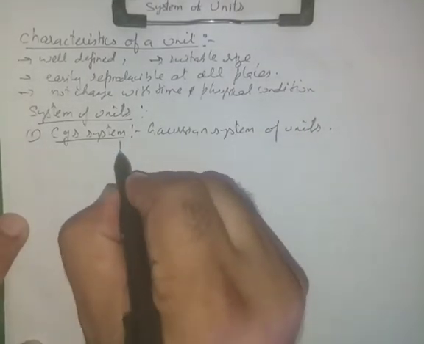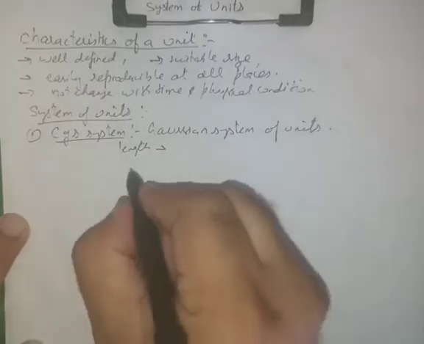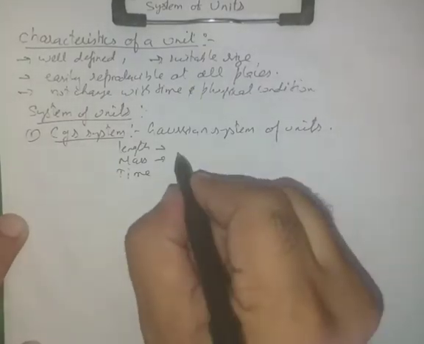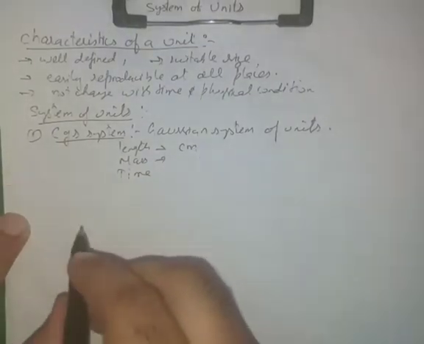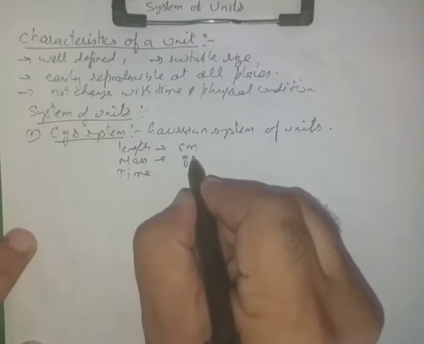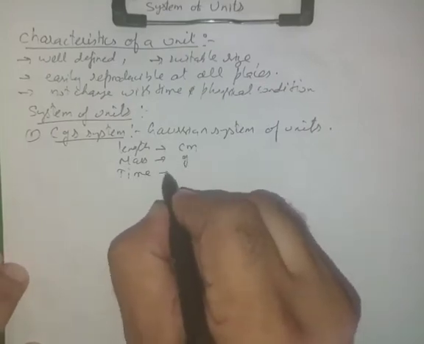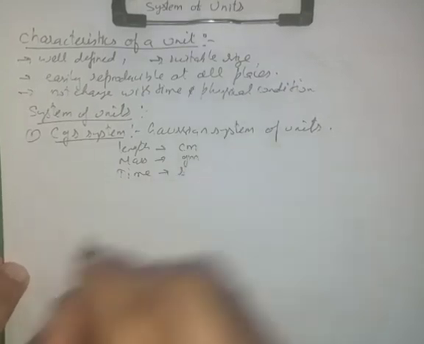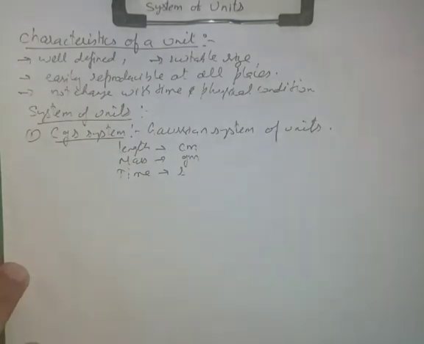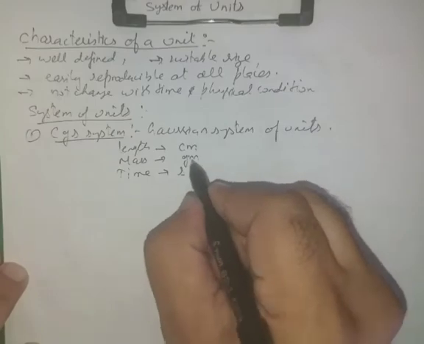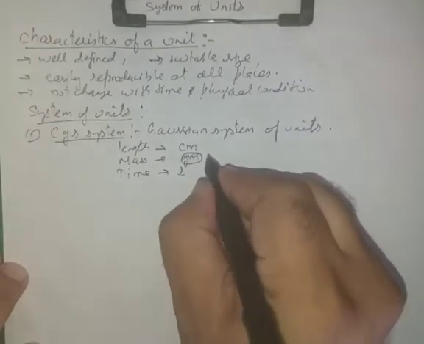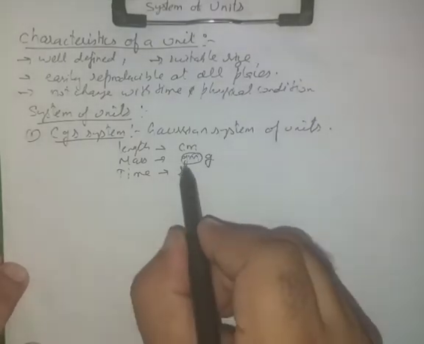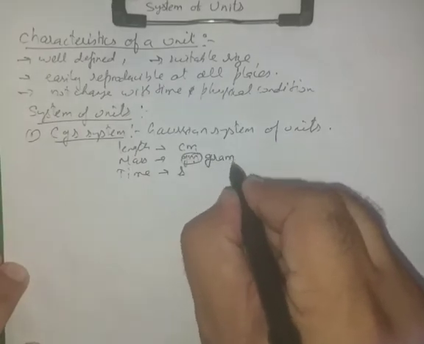So in this, length, mass and time: C stands for centimeter, so length is measured in centimeter, mass is measured in gram, and time is measured in second. So centimeter, gram and second. This gram is not written as GM; in our system it is represented by G and second by S. To make it clear, I have written it as gram.